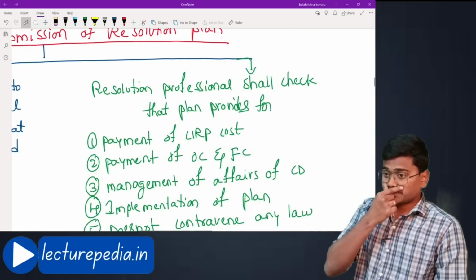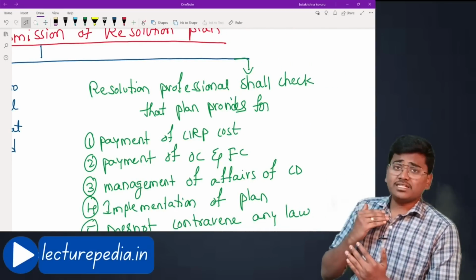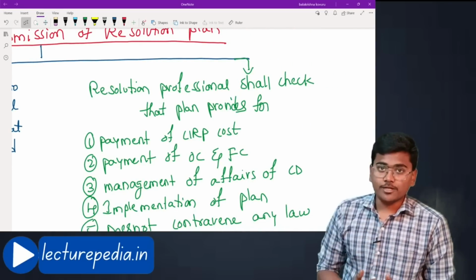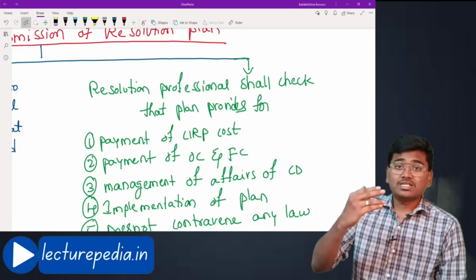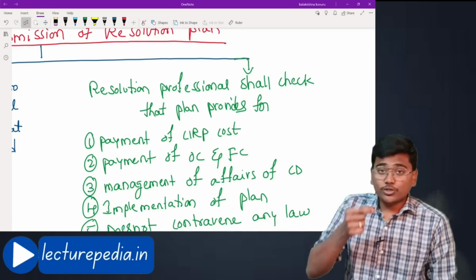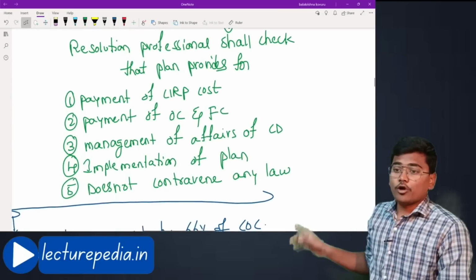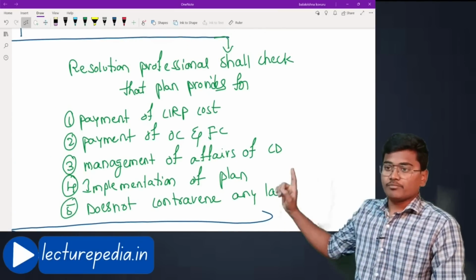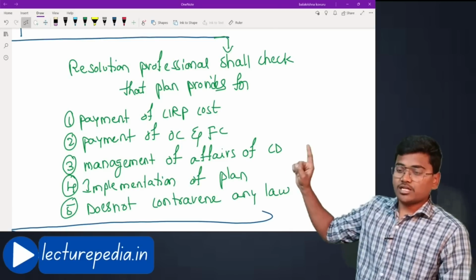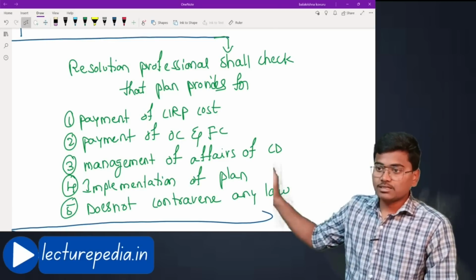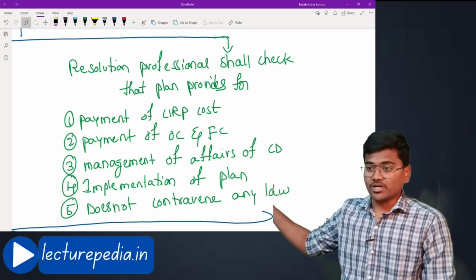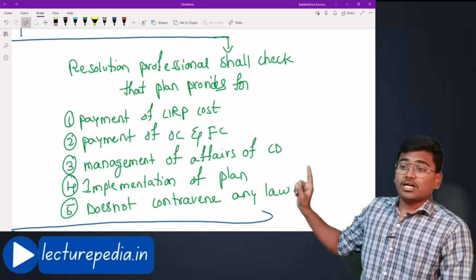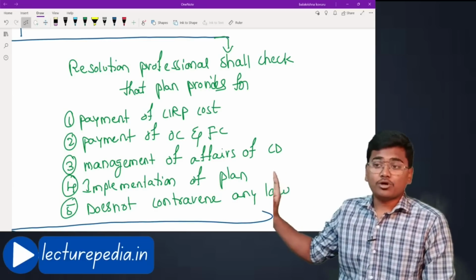Next, once this resolution plan is submitted to the resolution professional, the resolution professional has to check whether the resolution plan contains the following or not. What are they? Resolution professional shall check that the plan provides for payment of corporate insolvency resolution process costs.